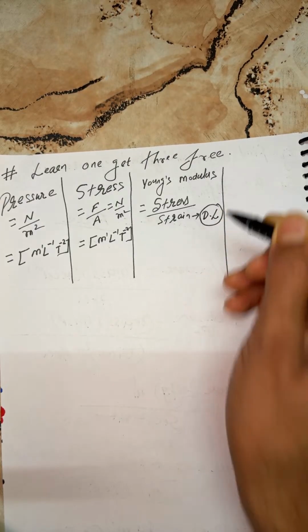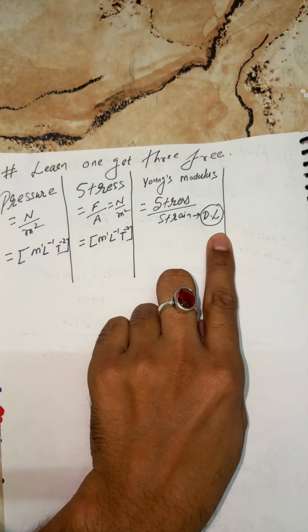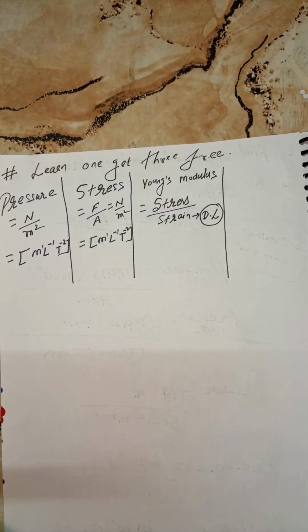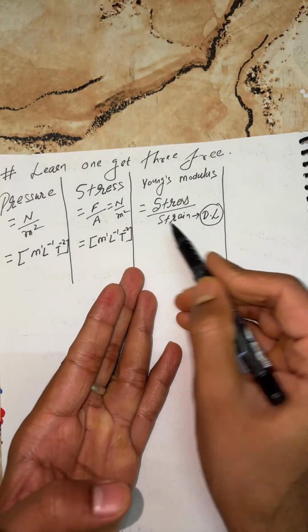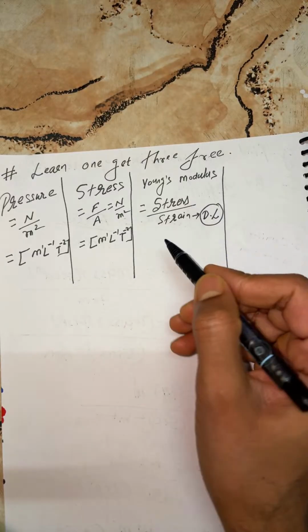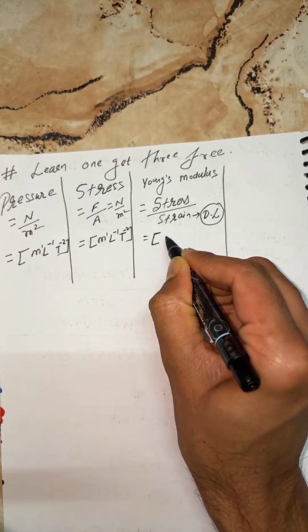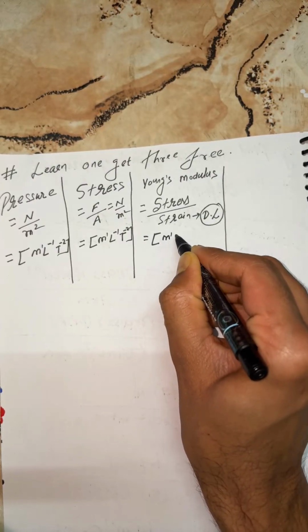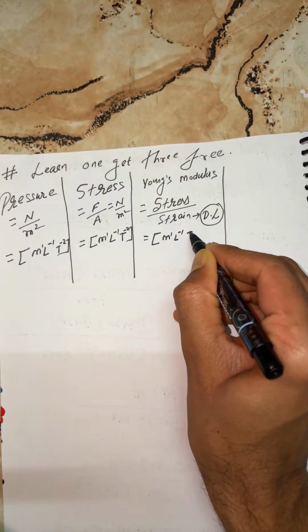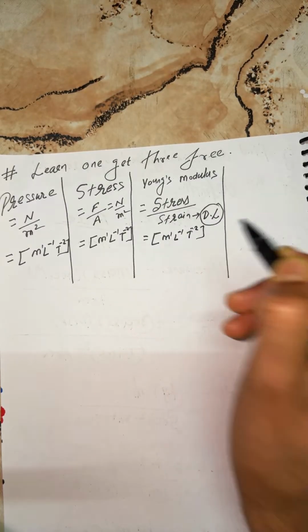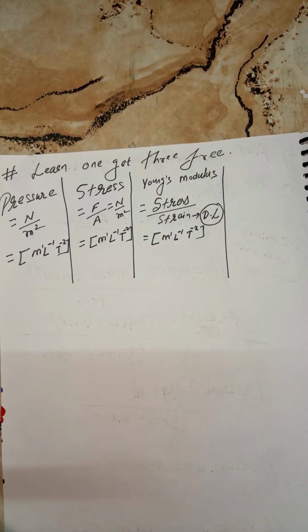What does DL represent? It's not a driving license, it's dimensionless. Keep in your mind, DL is dimensionless. So, because strain is dimensionless, it's as usual stress only. So the dimensional formula remains the same, kids: M1 L minus 1 T minus 2.